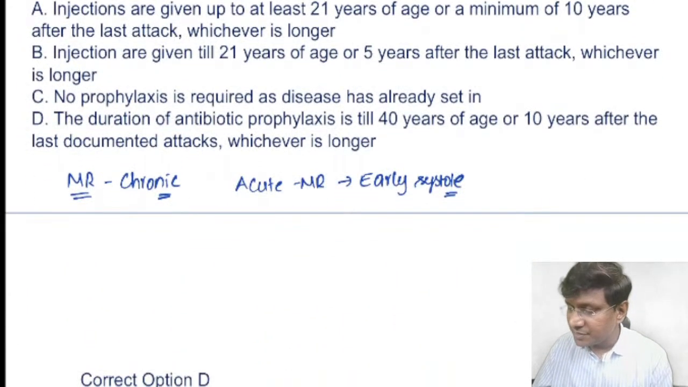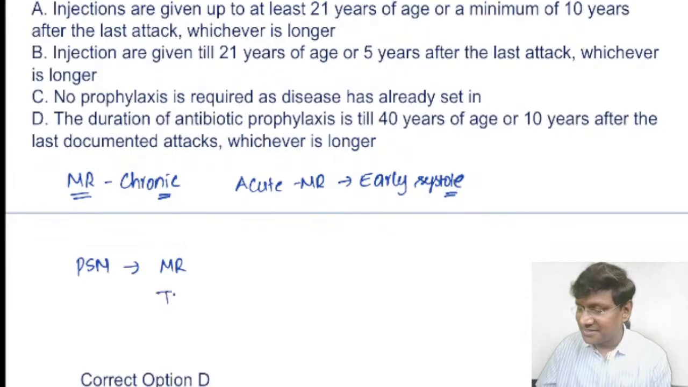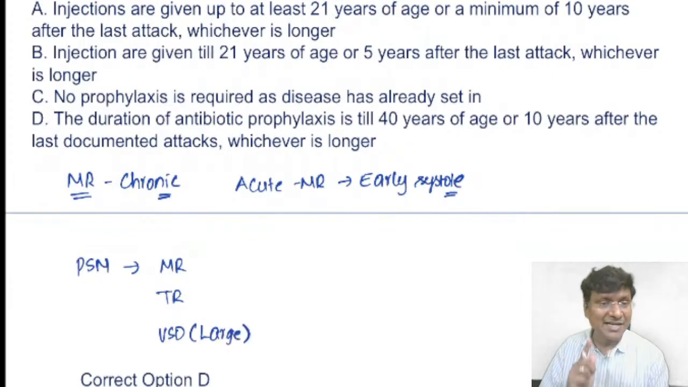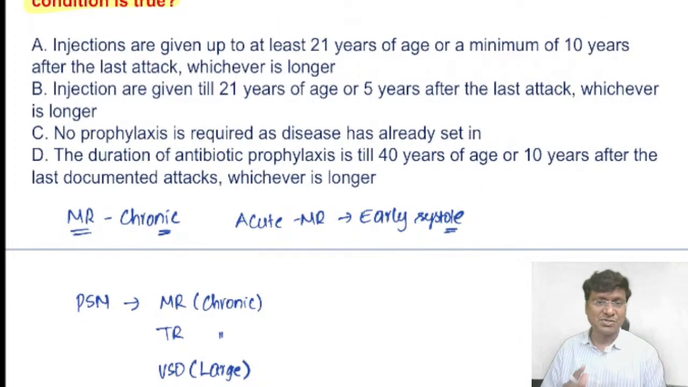And what is the differential diagnosis for the pansystolic murmurs? The differential diagnosis includes mitral regurgitation, tricuspid regurgitation, as well as VSD. But this particular VSD should be a large VSD, not even a small VSD. If it is a small VSD, again you will have early systolic murmurs. And even the MR, it should be chronic MR and chronic TR. That is when you will have a pansystolic murmur.